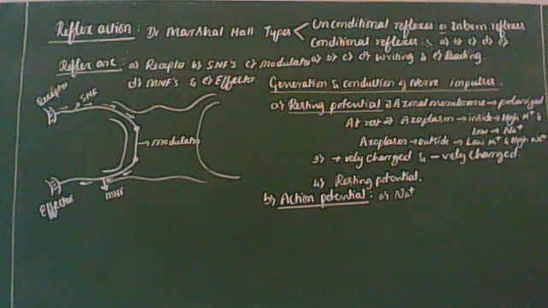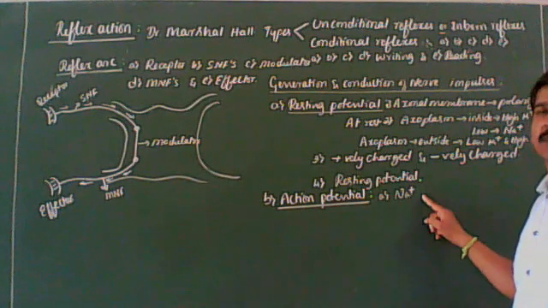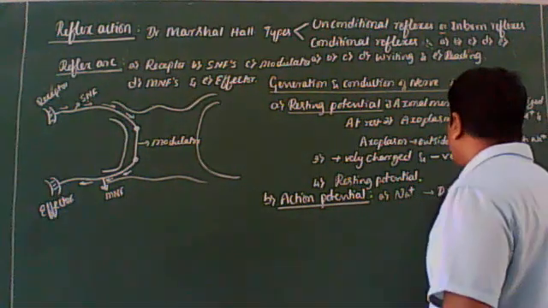Hence, the polarity of the membrane is reversed, and it is said to be depolarized.